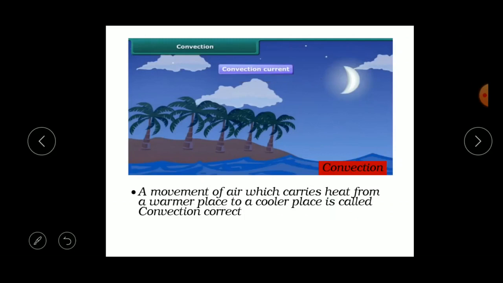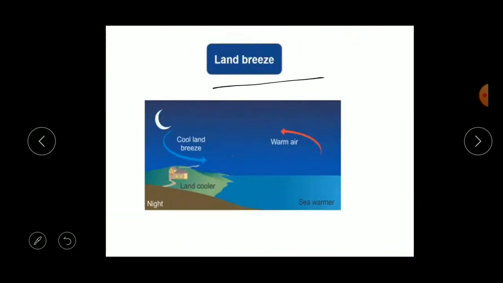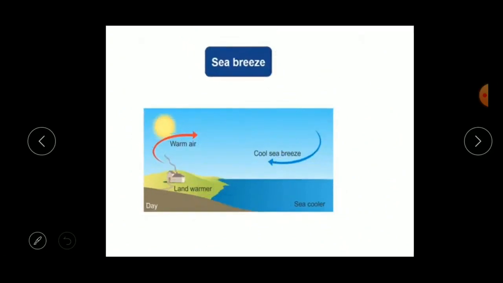Okay. So the next one is heat transfer due to convection, which is responsible for various phenomena observed on the earth, such as the sea breeze and the land breeze. Currents in the ocean are also caused due to convection. So now let us see what is the meaning of sea breeze.